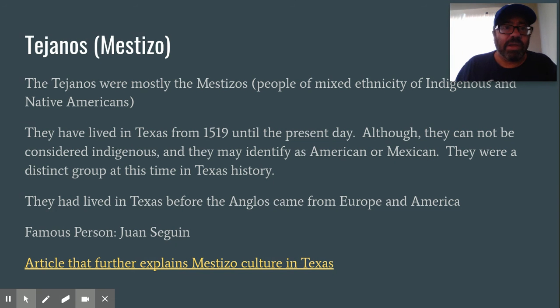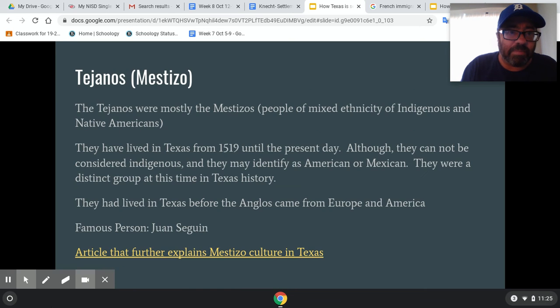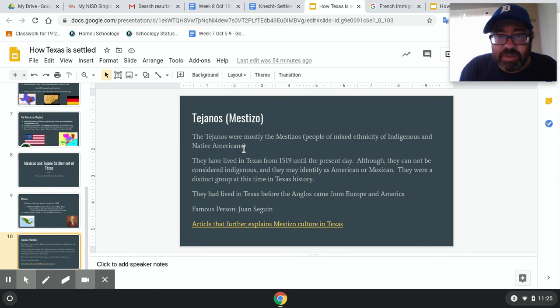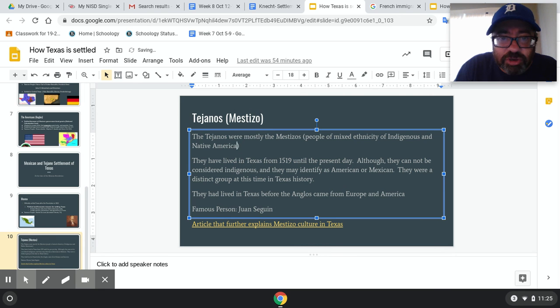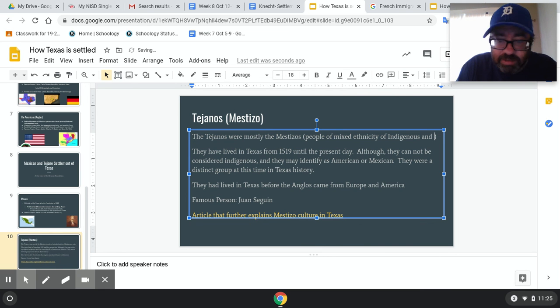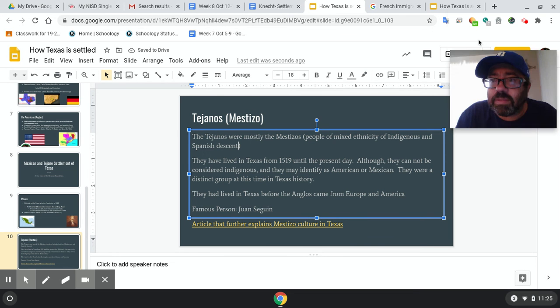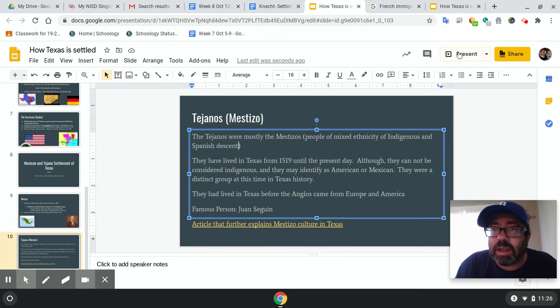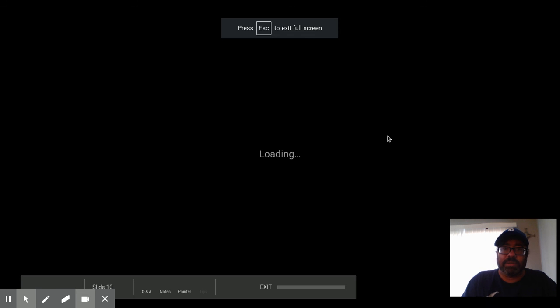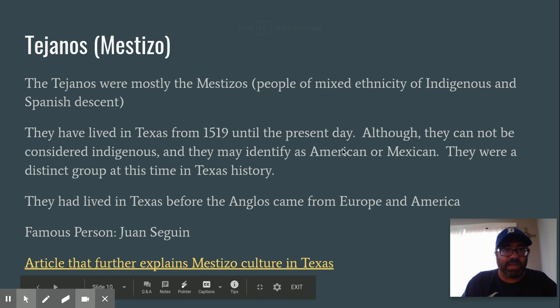I'll have to change this when I actually finish it here. I'll change it in a minute. It's mixed ethnicity of, let me change it right now, of indigenous and Spanish, because indigenous are Native American. So that didn't make any sense. And Spanish descent. Okay, let me go get this out of the way. Go back to present mode. Okay. See, we all make mistakes.